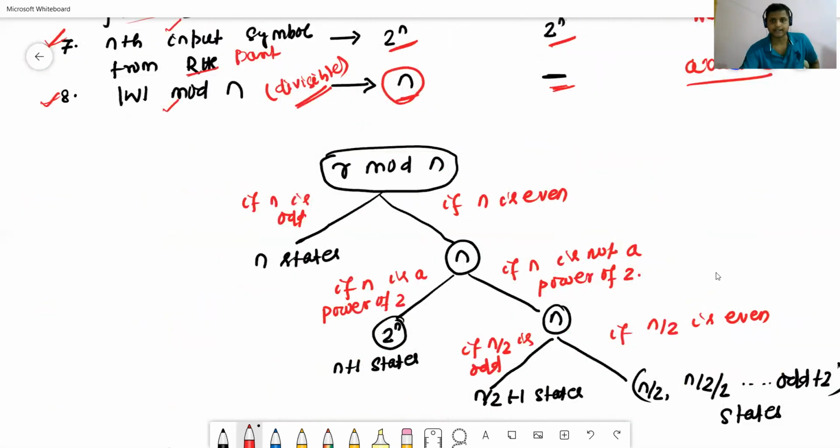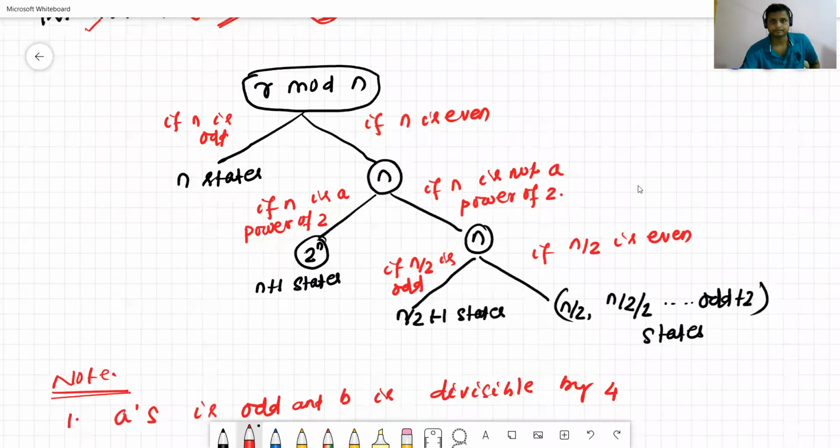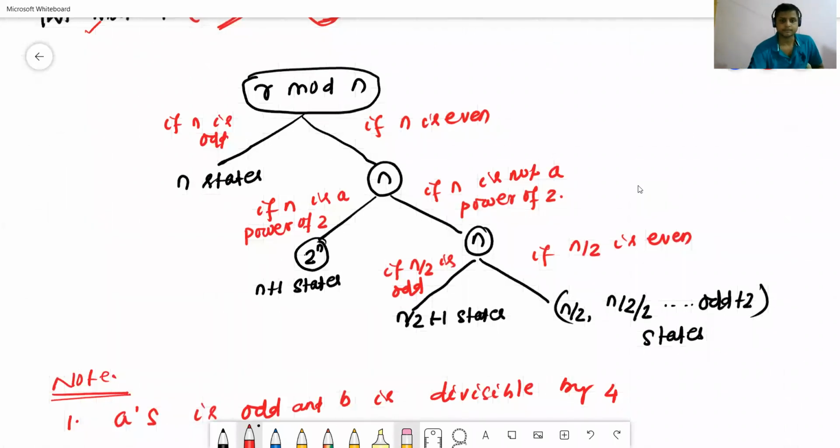There are some rules. Just look at the tree. If it is a divisible by n problem, first check whether n is odd or even. If n is odd, the minimal DFA will require n states.